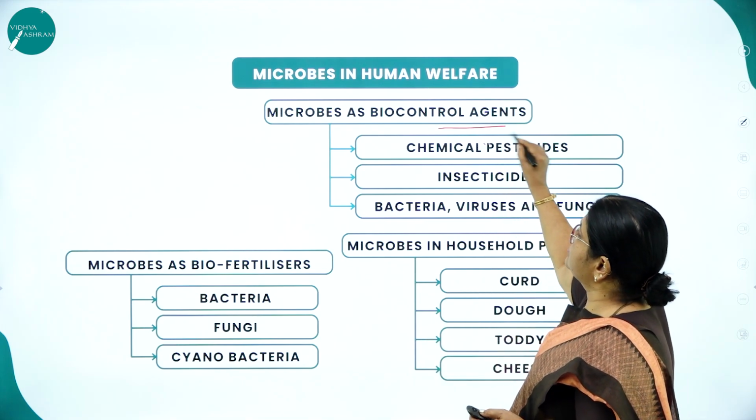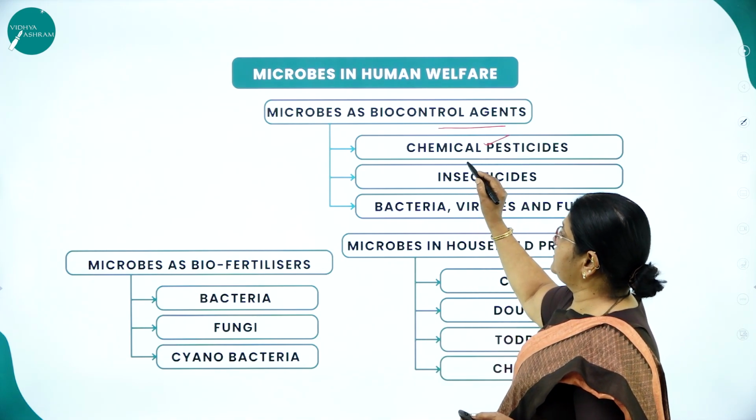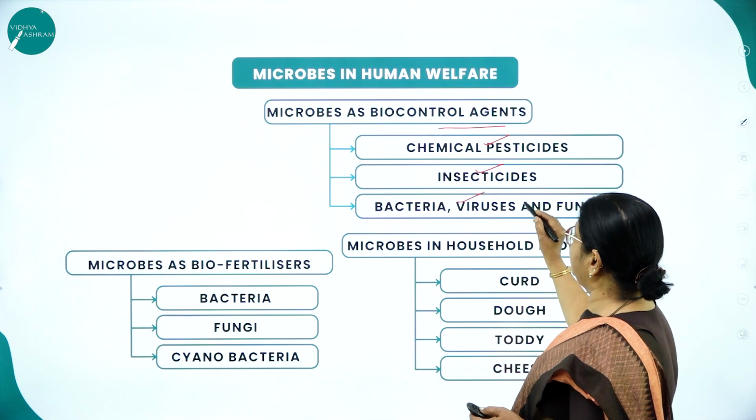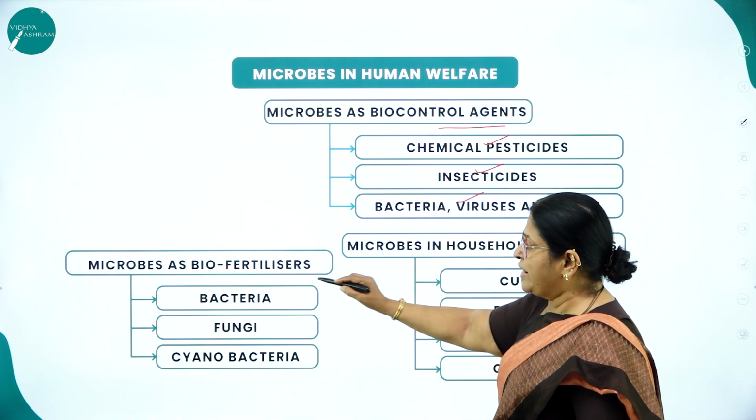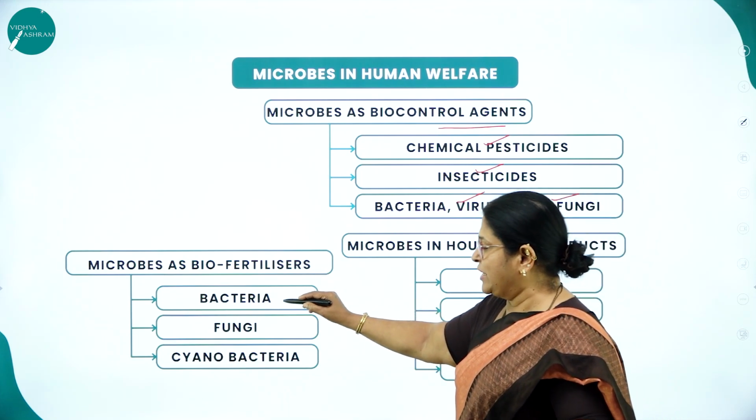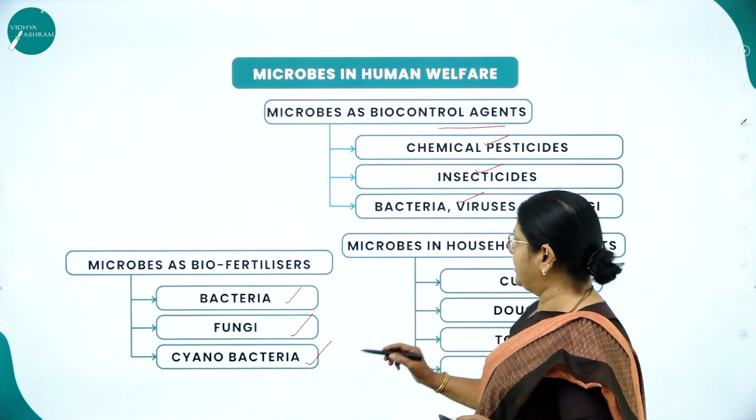Microbes as biocontrol agents: insecticides, bacteria, then viruses and fungi. Then microbes as biofertilizers: bacteria, fungi and cyanobacteria.